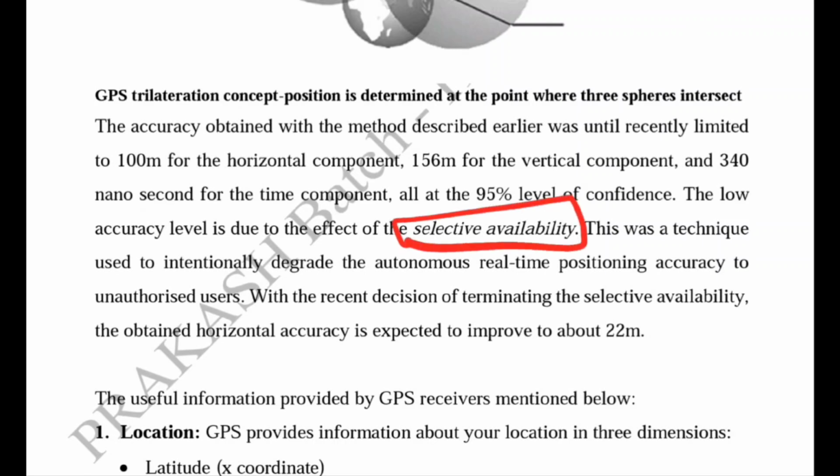We have already learned that selective availability is a technique used by the US to intentionally degrade the accuracy for unauthorized users. GPS was developed by the US, so they can easily control the GPS timing information and satellite coordinate information.